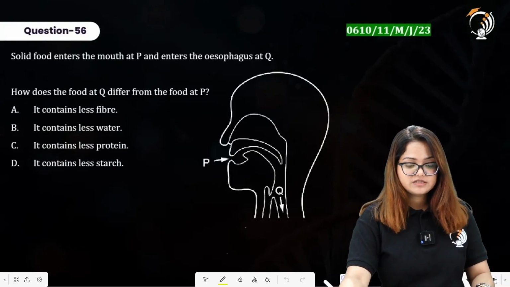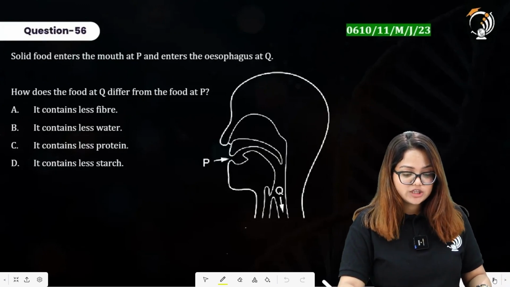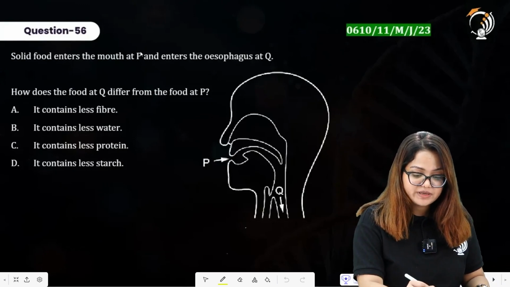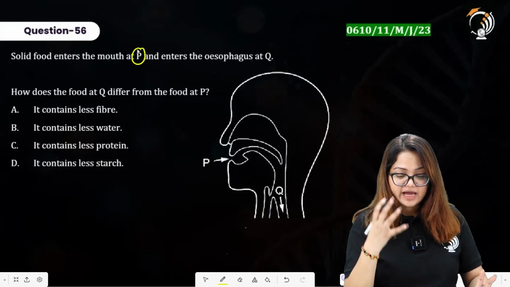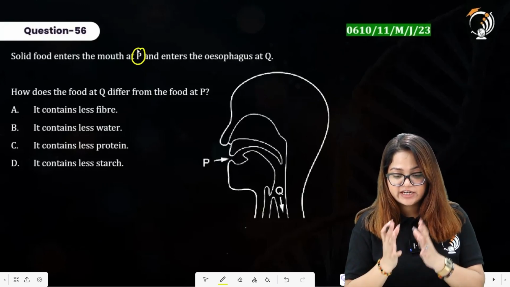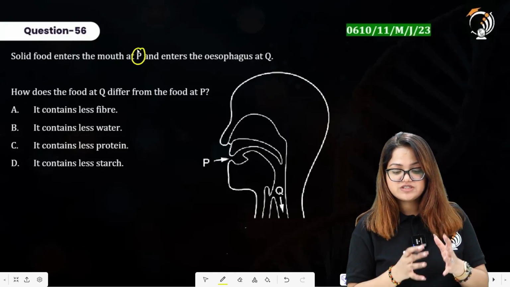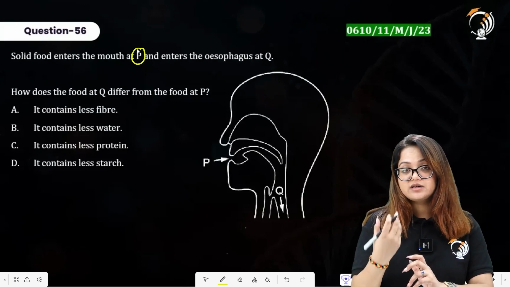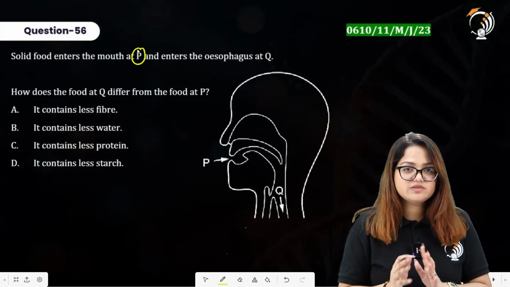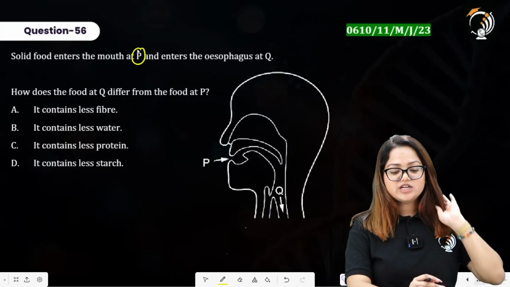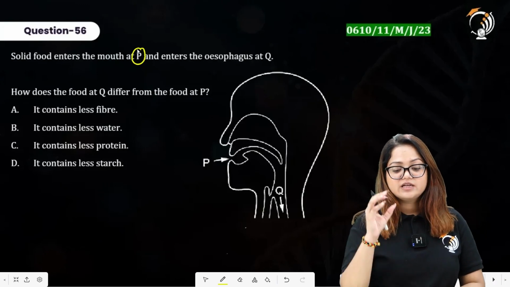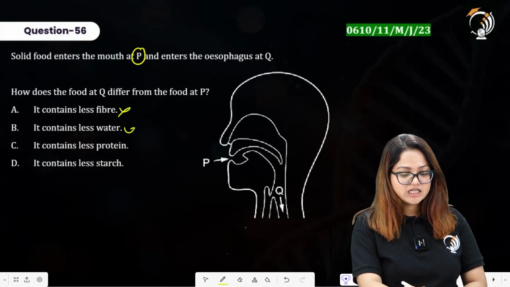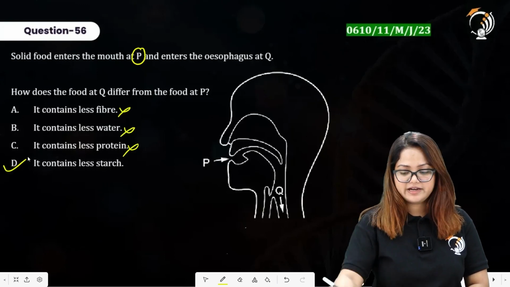The solid food enters the mouth at P and enters the esophagus at Q. How does the food at Q differ from the food at P? So at P, the food will be having high concentration of starch, and at Q the food will be having low concentration of starch, because in the mouth there will be action of salivary amylase that digests 30% of the starch molecules present over there. So starch concentration will be decreased at the region of Q. So option A says it contains less fiber, less water, less protein. Option D is our right answer.